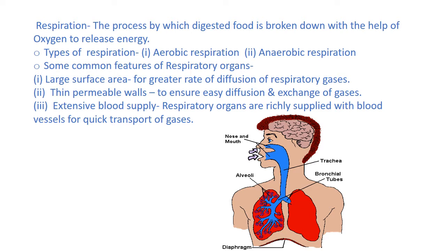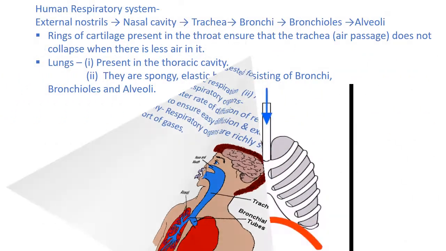Some common features of respiratory organs. 1. Large surface area for greater rate of diffusion of gases. 2. Thin permeable walls, to ensure easy diffusion and exchange of gases. 3. Extensive blood supply. Respiratory organs are richly supplied with blood vessels for quick transport of gases.